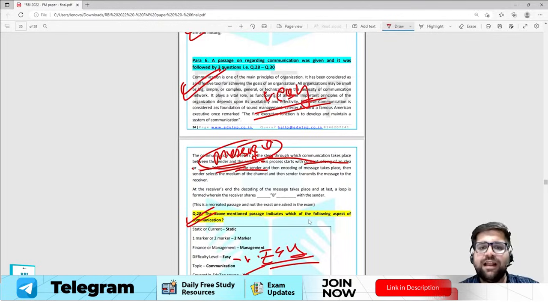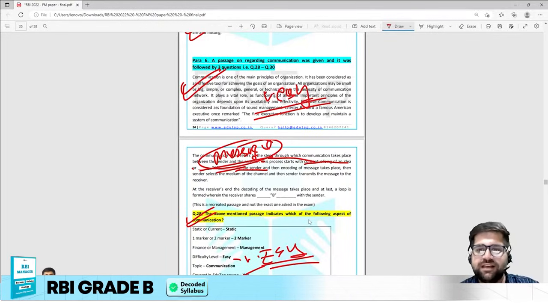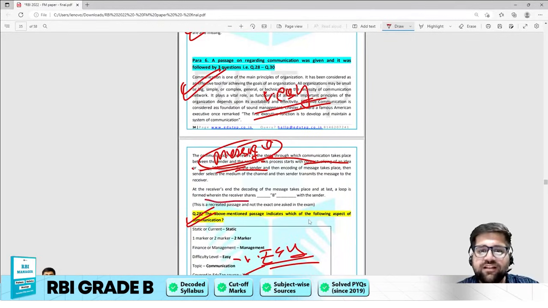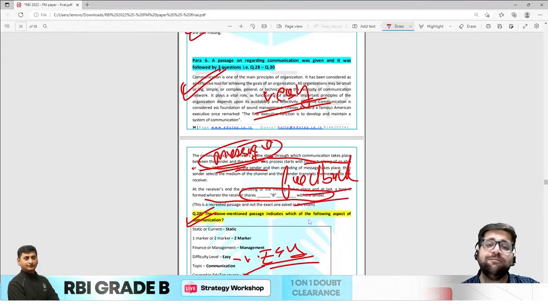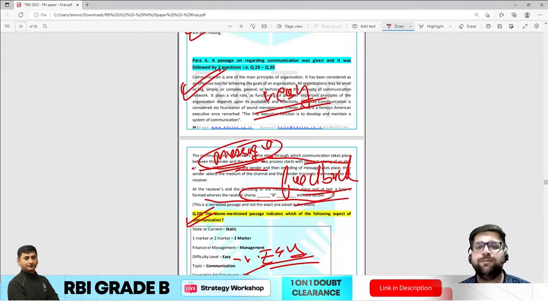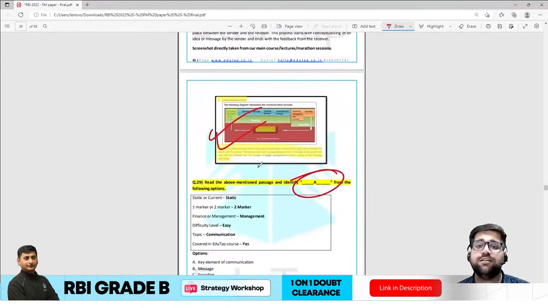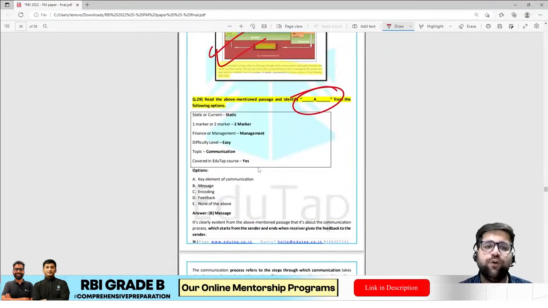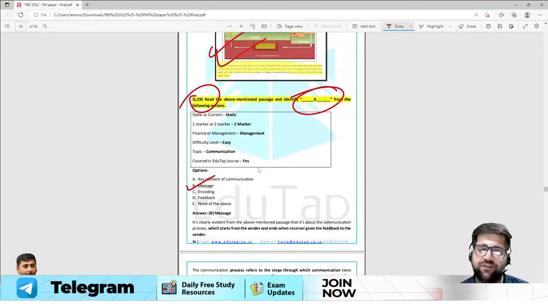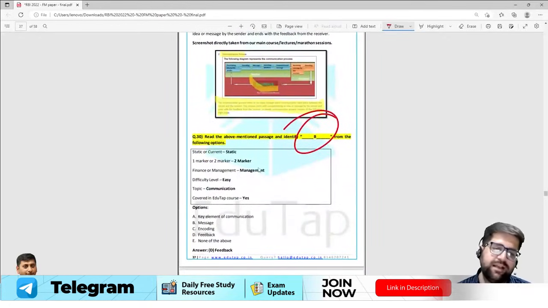At the receiver's end, decoding of the message takes place, and at last a loop is formed wherein the receiver shares feedback with the sender. Again, it's a very basic question. Feedback is the answer, and this is the basic of communication. Again, a very easy question. The 6 marks for communication were very doable. I have already discussed: for blank A, the answer will be message, and for blank B, the answer will be feedback.